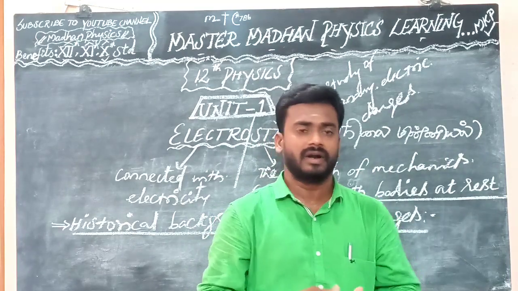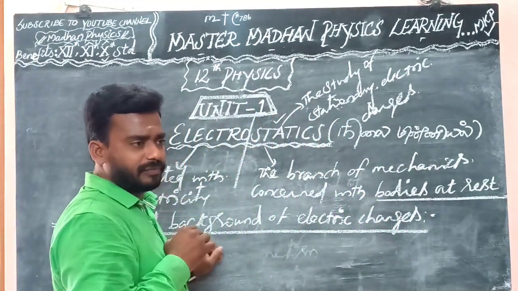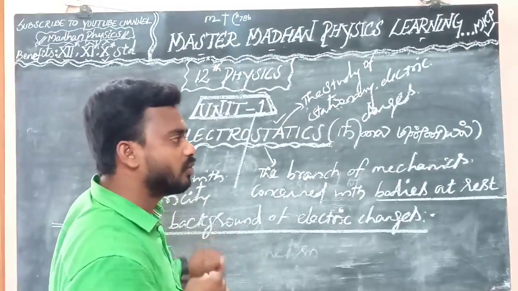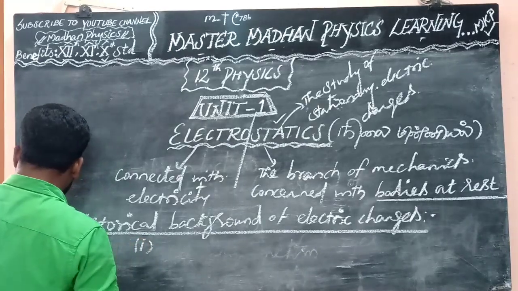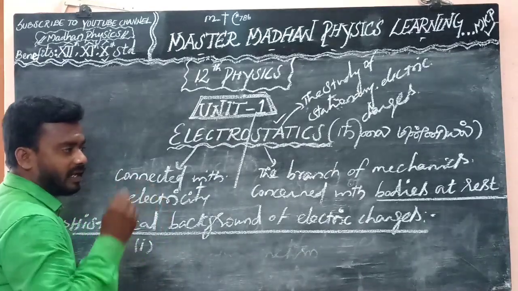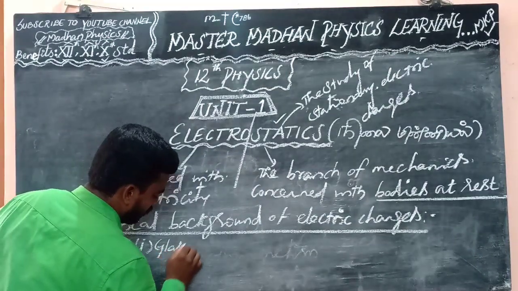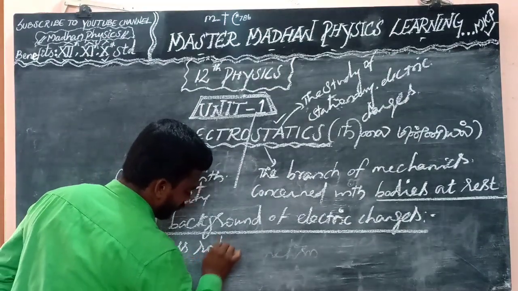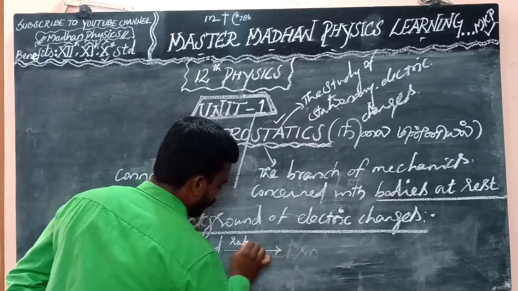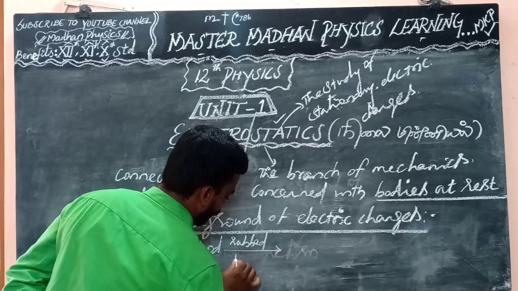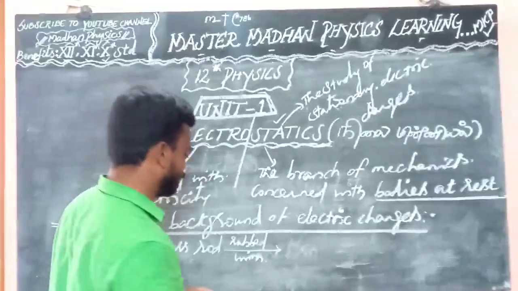So there are two kinds of charges. What are the two kinds of charges? First one, take for example a glass rod rubbed with silk cloth.